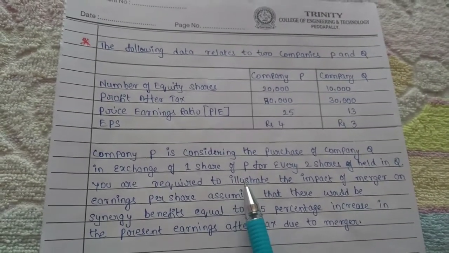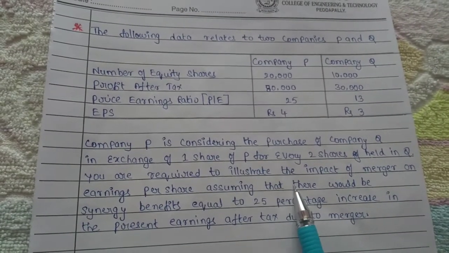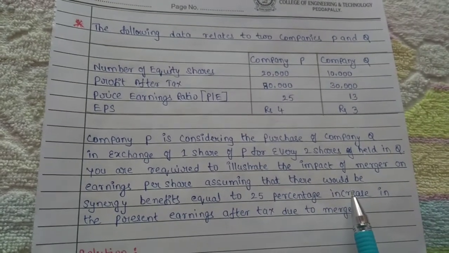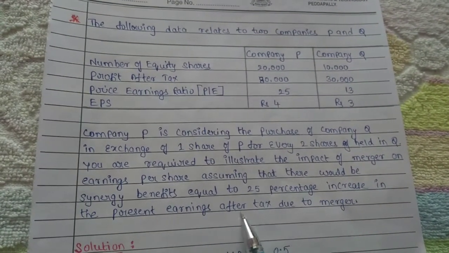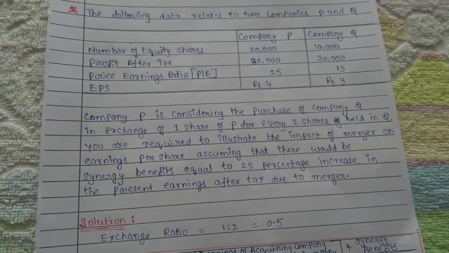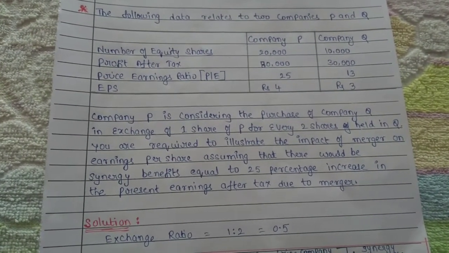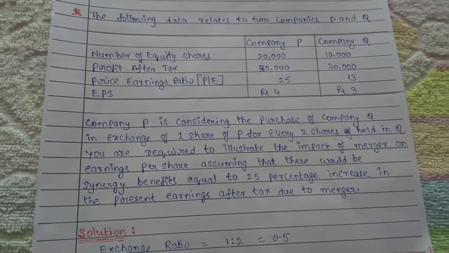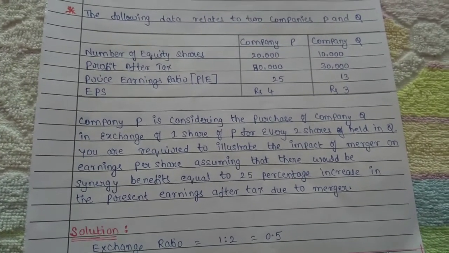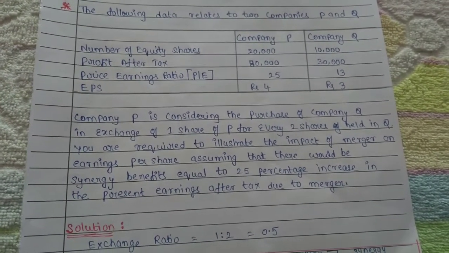You are required to illustrate the impact of merger on earnings per share, assuming that there would be synergy benefits equal to 25% increase in the present earnings after tax due to merger. See here, we need to illustrate the impact of merger on EPS, assuming that there would be synergy benefits equal to 25% increase in the present earnings after taxes due to merger.